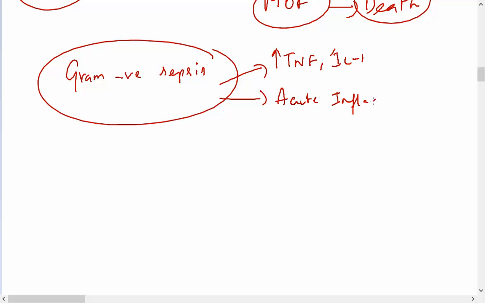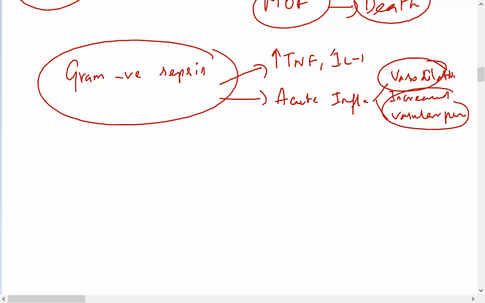In acute inflammation, what happens? Vasodilation, increased vascular permeability. Okay, when this happens, that will reduce the plasma volume. Plasma volume is reduced.